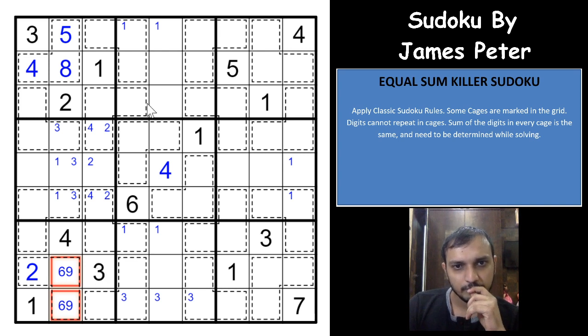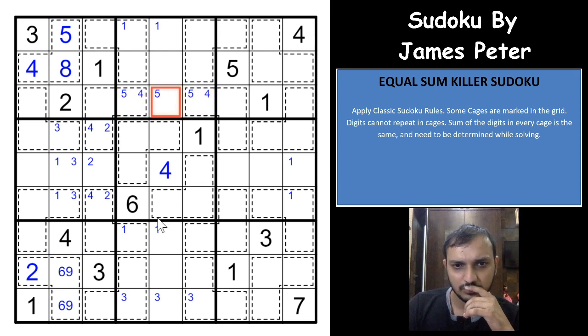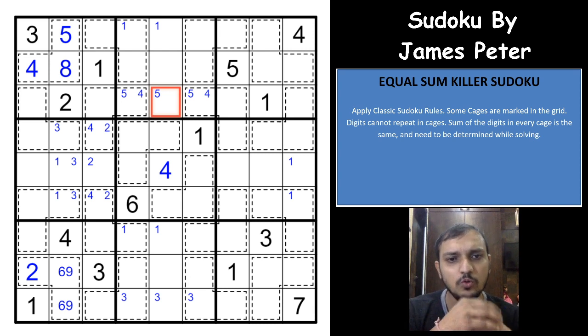Okay, so a 5 would have to be in one of these three cells. A 4 would have to be in one of these three cells, two cells only actually. Okay, yeah. So coming on to the next part of the Sudoku.